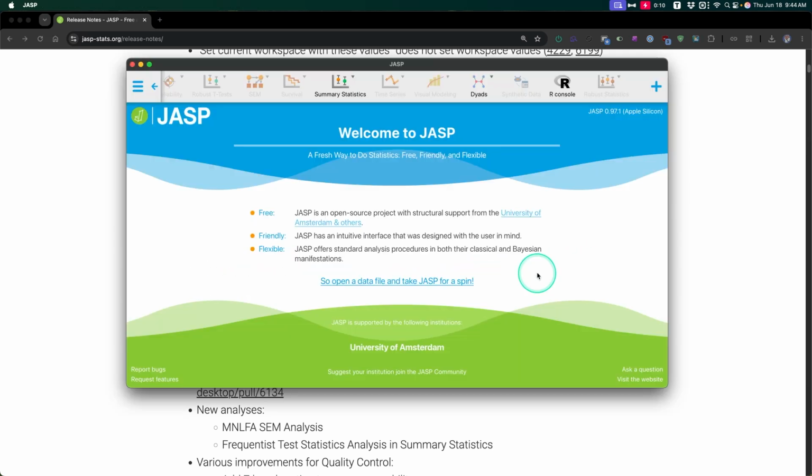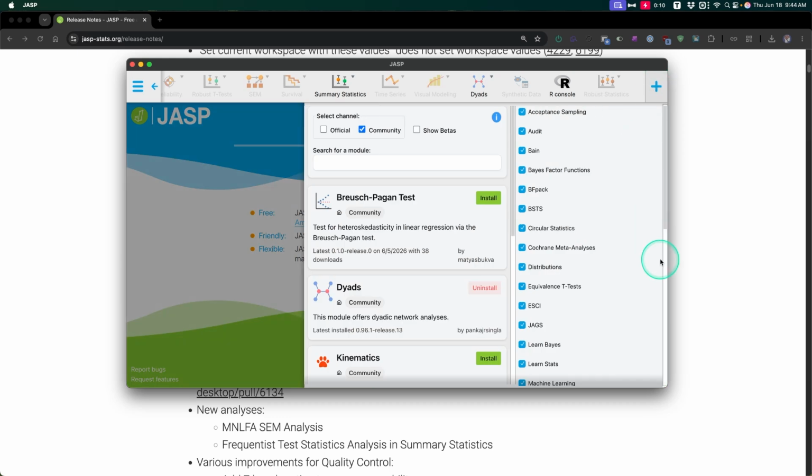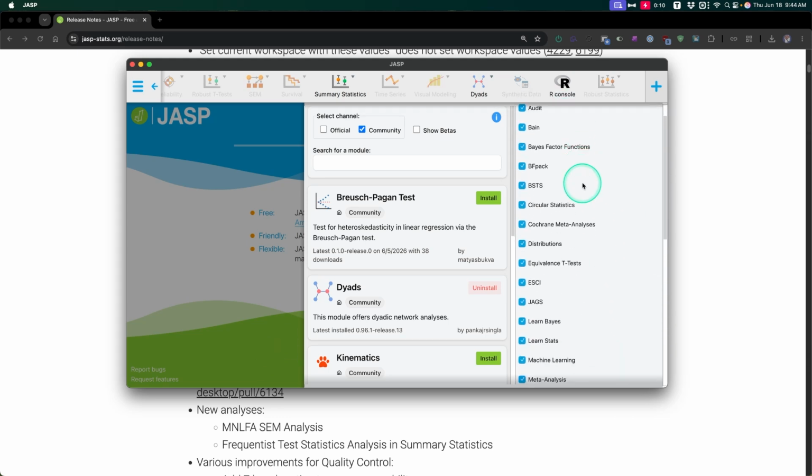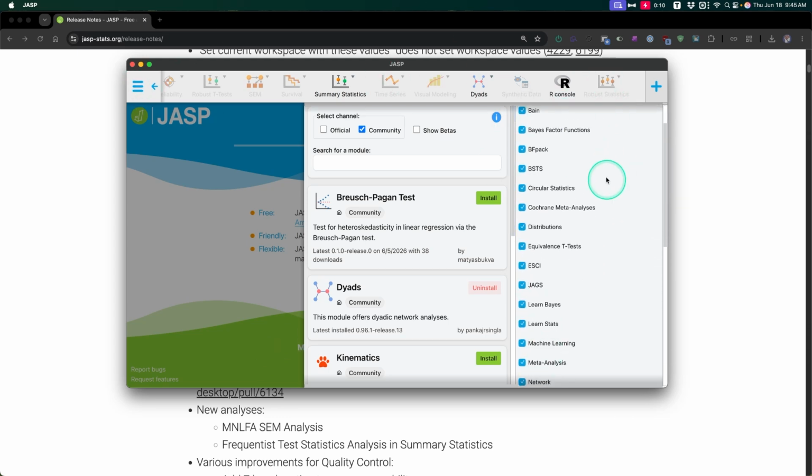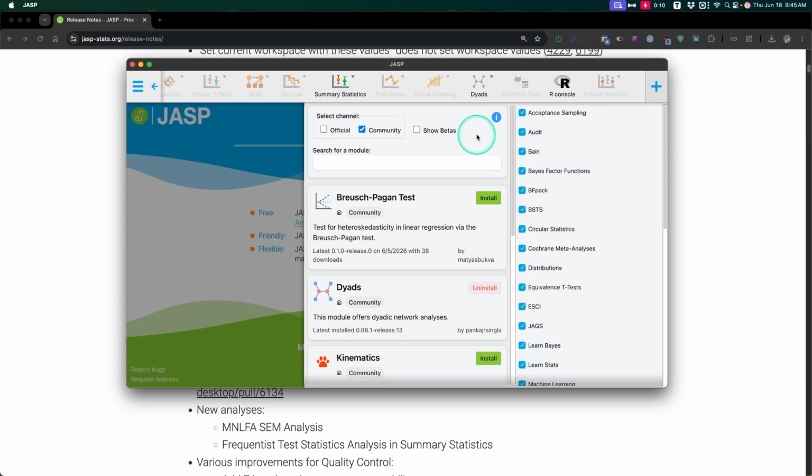So let me talk about the module library for a second, because it has gotten quite robust since I did my last update video for 0.96. How we get that modules menu is by clicking on the plus, and it opens up the double menu. Always now. Prior to 0.96, I believe, we had just this side menu with all of these side-loaded, but you could have them in your top bar if you wanted to, if you just check them, right? But now we have the modules marketplace, we'll say, with some channels, right?